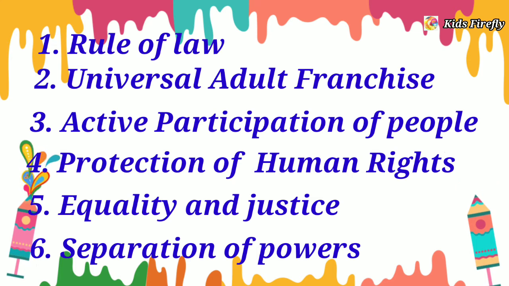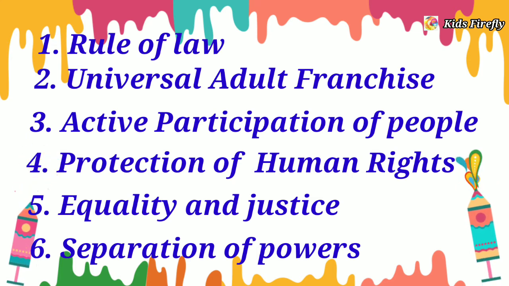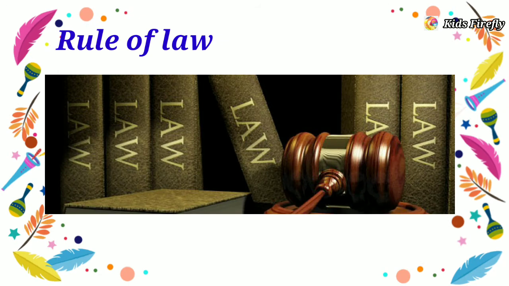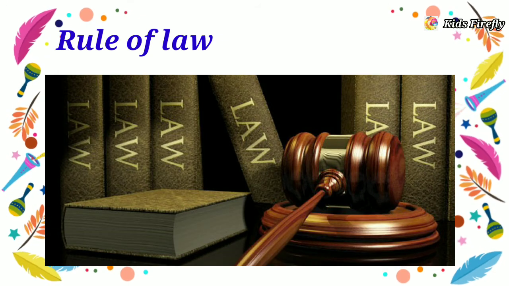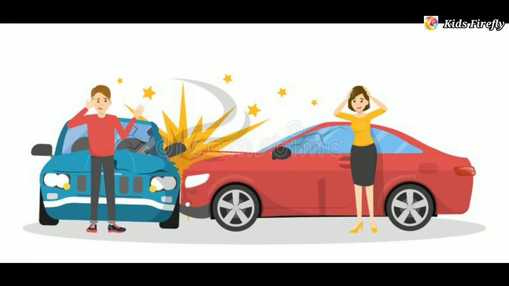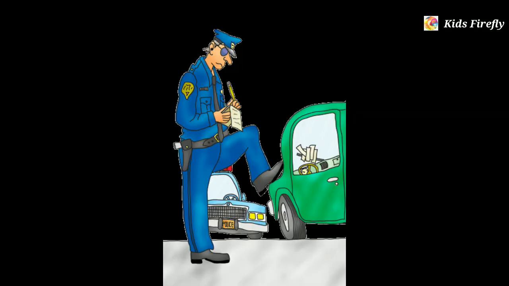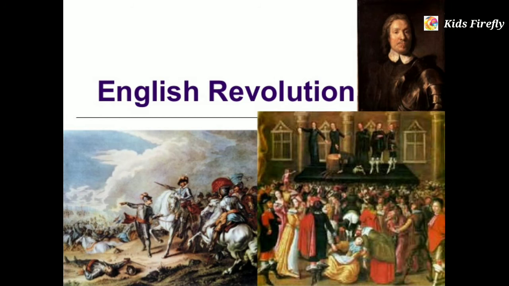Let's talk about rule of law first. Rule of law means no one is above the law. Any violation of law is a punishable offense. The English Revolution laid the basis for this democratic principle.